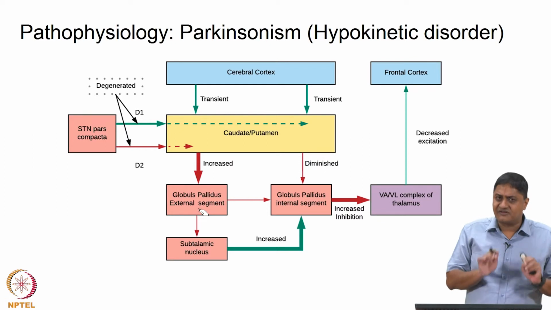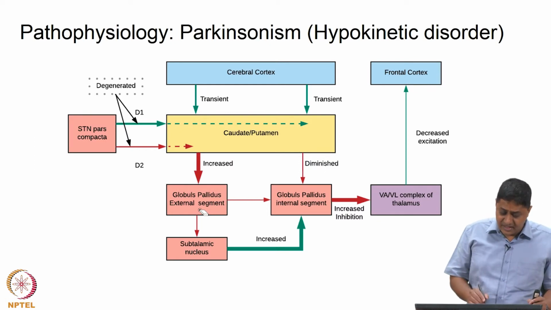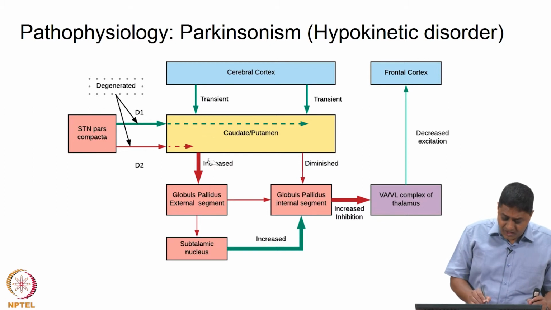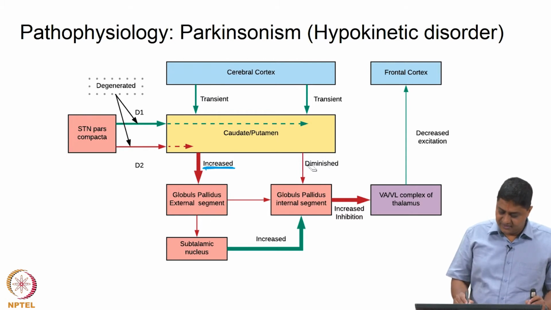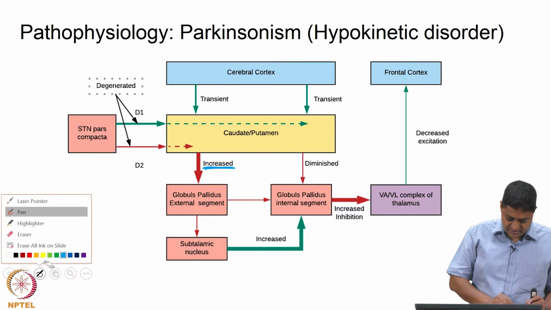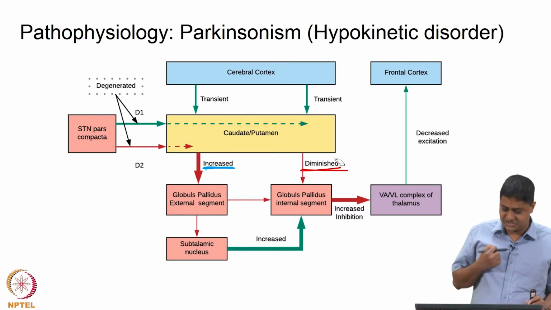So, for whatever reason, for the purpose of this class, it degenerates. Suppose it degenerates, what happens? The output of the indirect pathway is increased, right. Essentially the output of the indirect pathway is increased, whereas the output of the direct pathway is reduced, decreased, diminished.